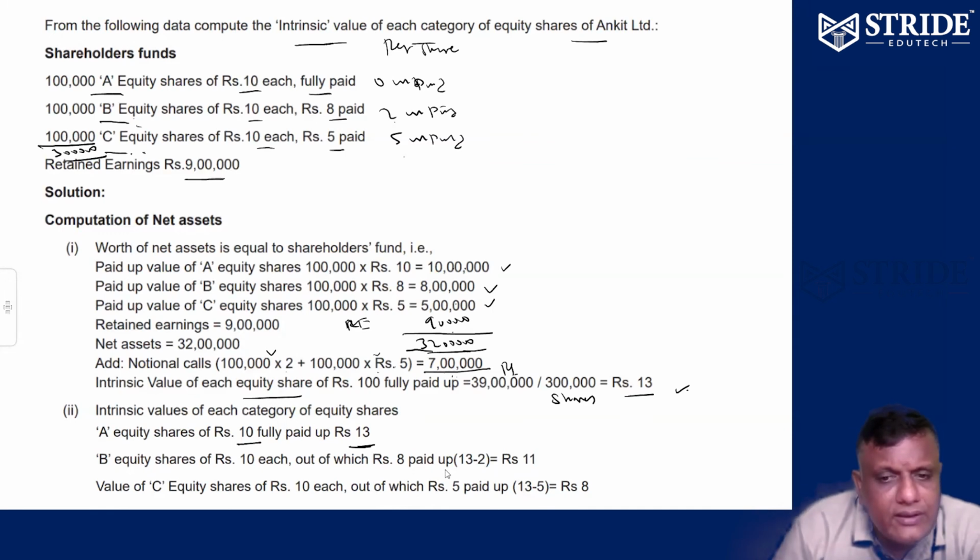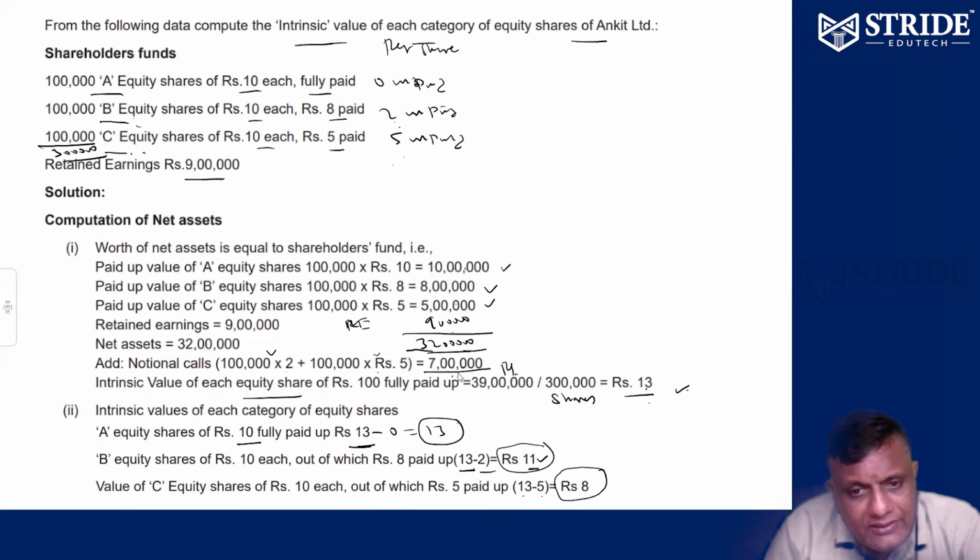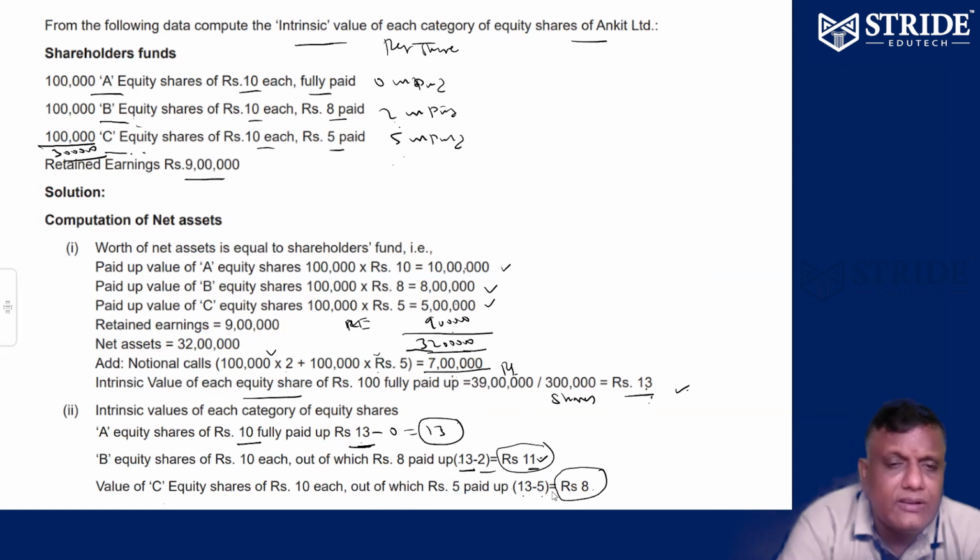Second case is 13, but 2 unpaid, so 13 minus 2, 11. 13 minus 0 unpaid, therefore 13 intrinsic. 13 minus 2 unpaid, so 11 intrinsic. 13 minus 5 unpaid, rupees 8 intrinsic. But generally you find intrinsic value as if fully paid, 13, and then 13 minus unpaid for each category.